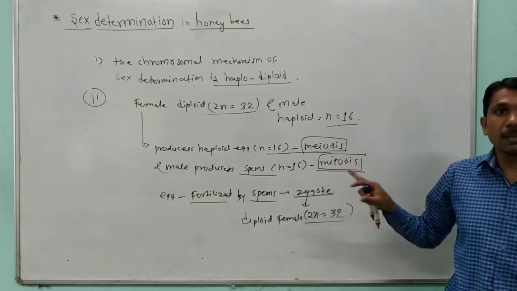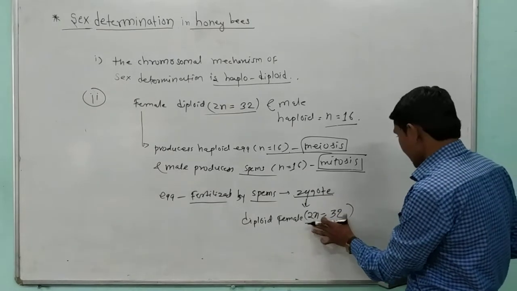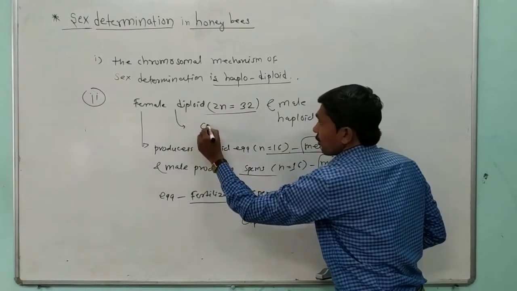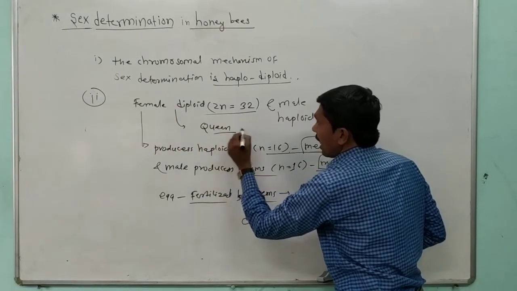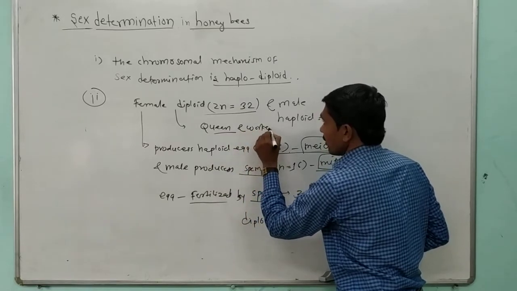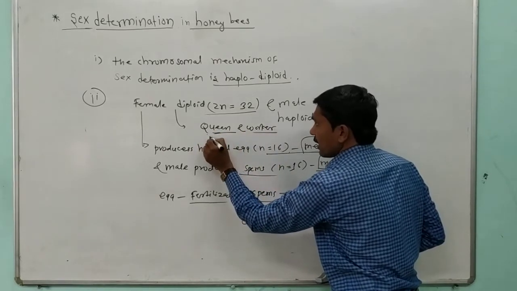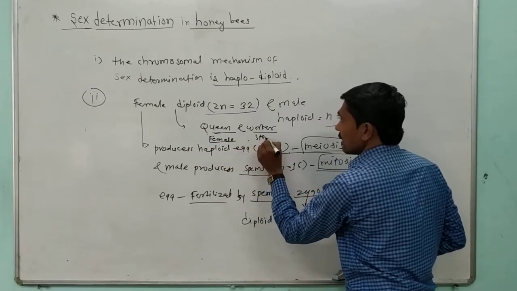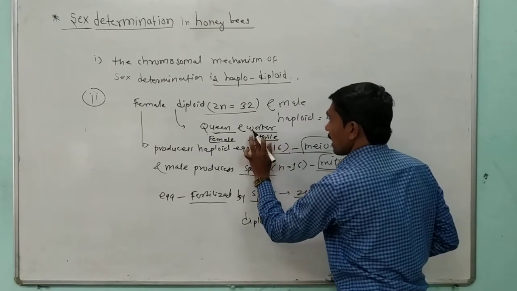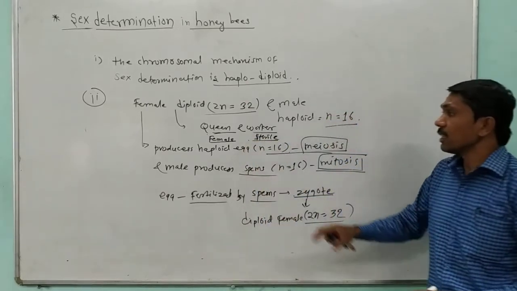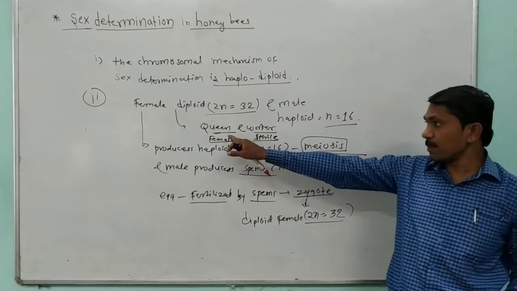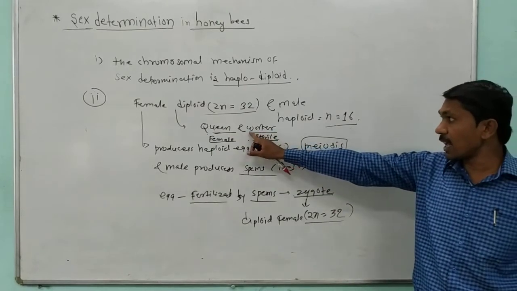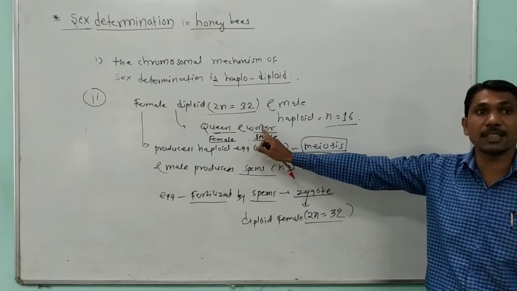So here the female has a queen and a worker. The queen is the fertile female and the worker is the sterile female. By the process of fertilization, they produce a diploid female. That means one female as a fertile queen and the other female as a worker, which is the sterile female.